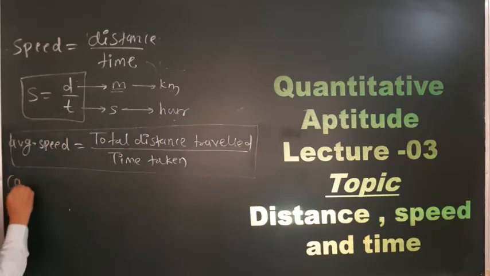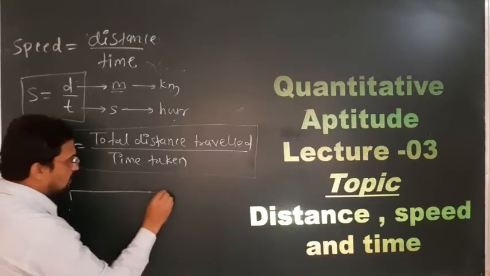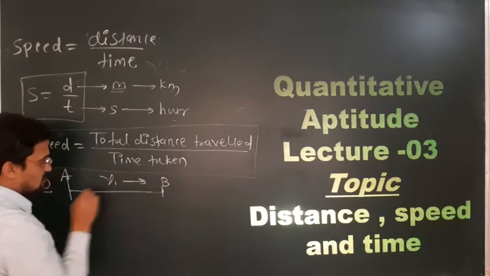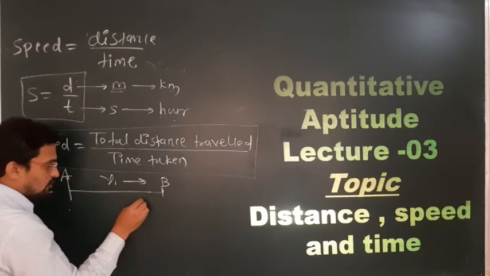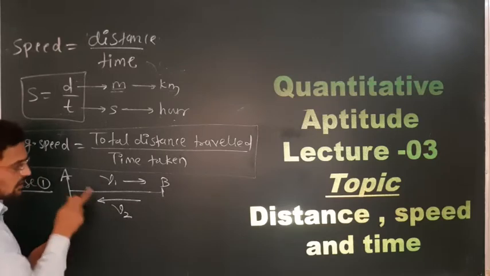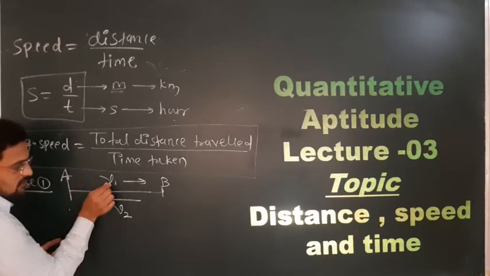Now here is case 1. Suppose an object is moving from A to B with velocity v1 and coming back from B to A with velocity v2. The distance is the same in both cases, but the speeds are different, that's why they are v1 and v2.